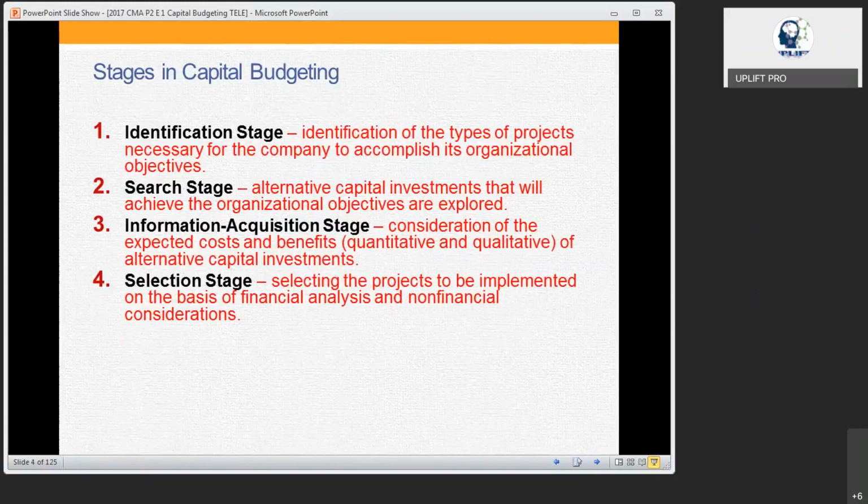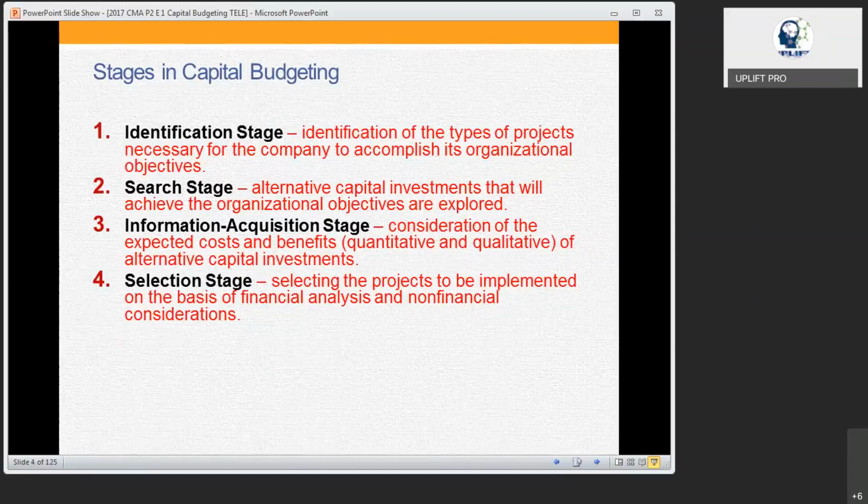On that basis, the management will consider which project they want to take. So the selection stage is the 4th stage, where after proper analysis of the information collected, on the basis of the recommendation we do the selection.